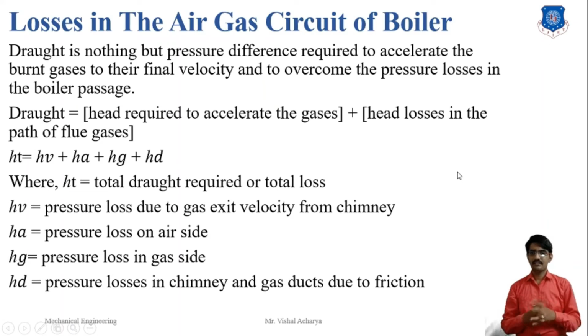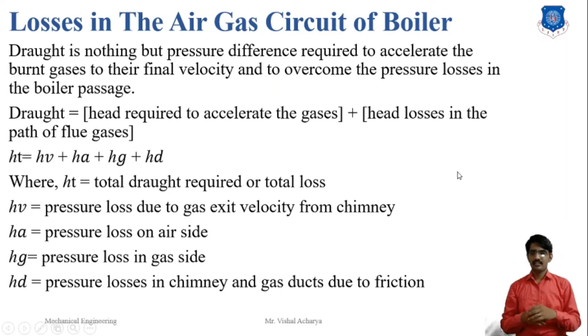Last is the pressure losses in the chimney and gas duct due to friction. Here some friction losses are also calculated. In general terms, 4FL V square by 2gD is called the friction loss. Another loss is the fuel bed and furnace grate loss.